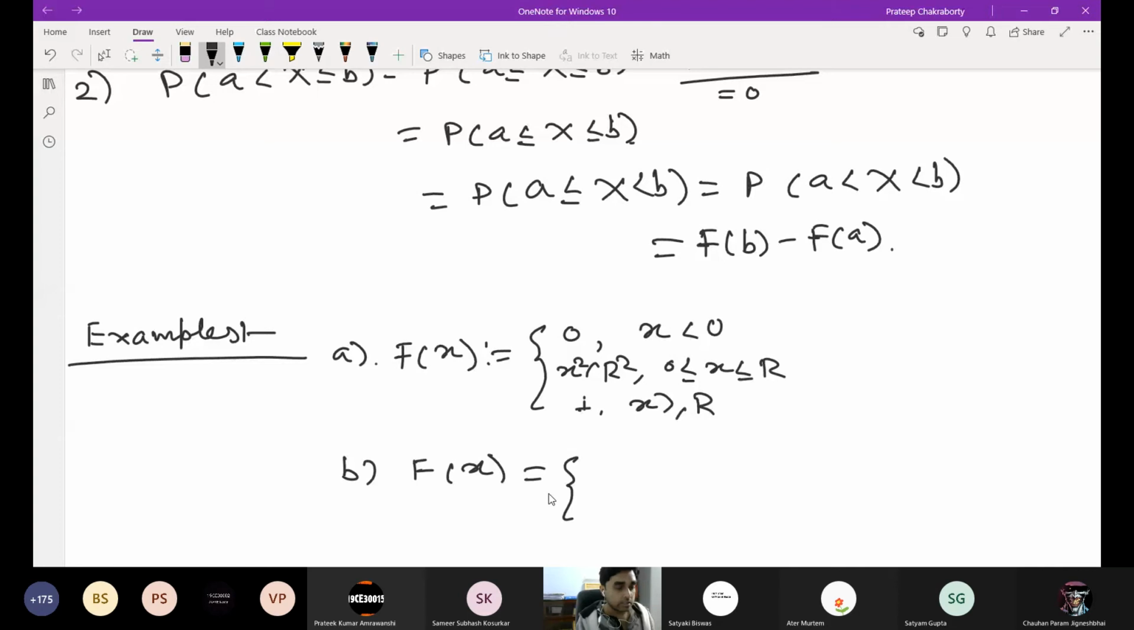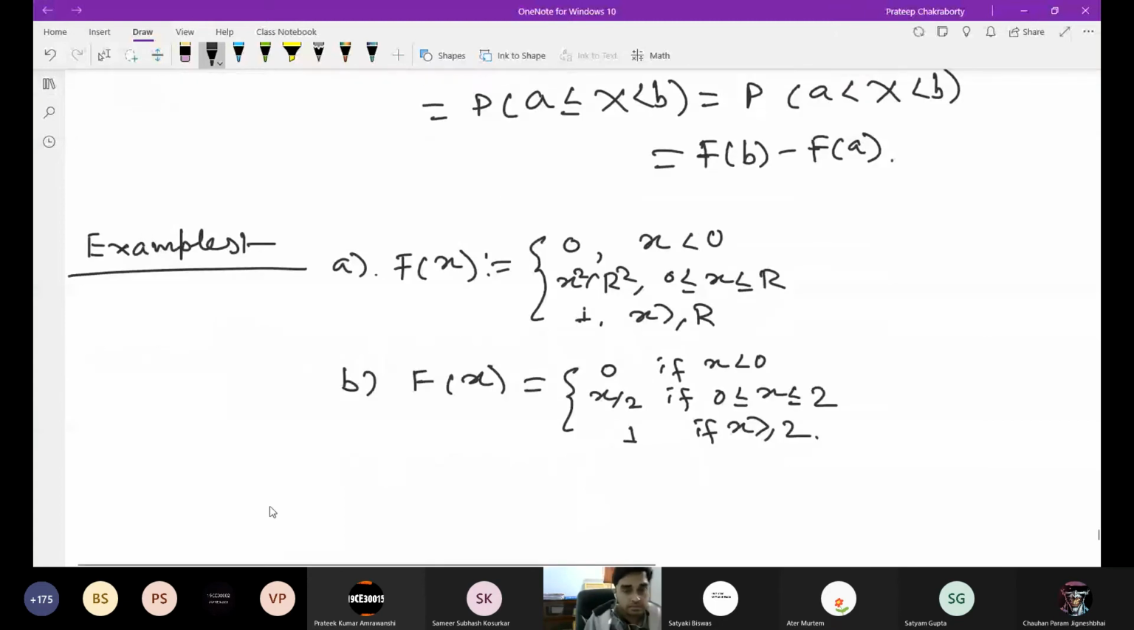The second example is when we choose a point randomly from the closed interval [0, 2]. F(x) is 0 if x is less than 0, x/2 if 0 is less than or equal to x less than or equal to 2, and 1 if x is greater than or equal to 2. So these are all continuous random variables. You can check here that the cumulative distribution functions are all continuous.